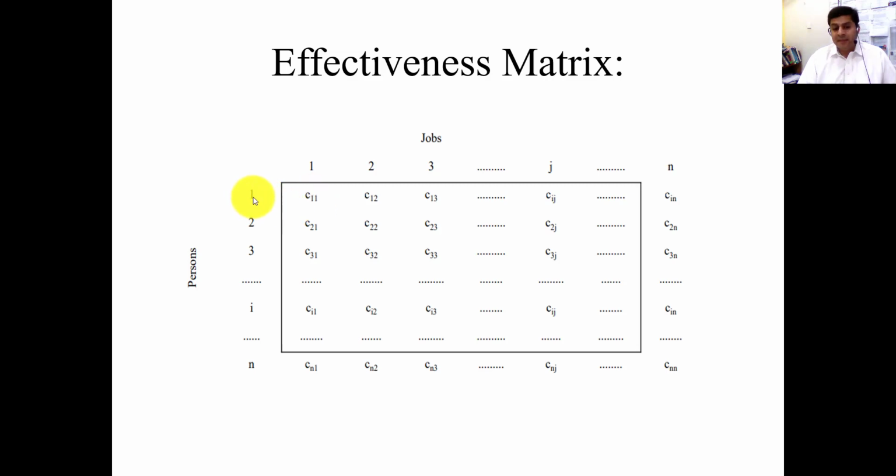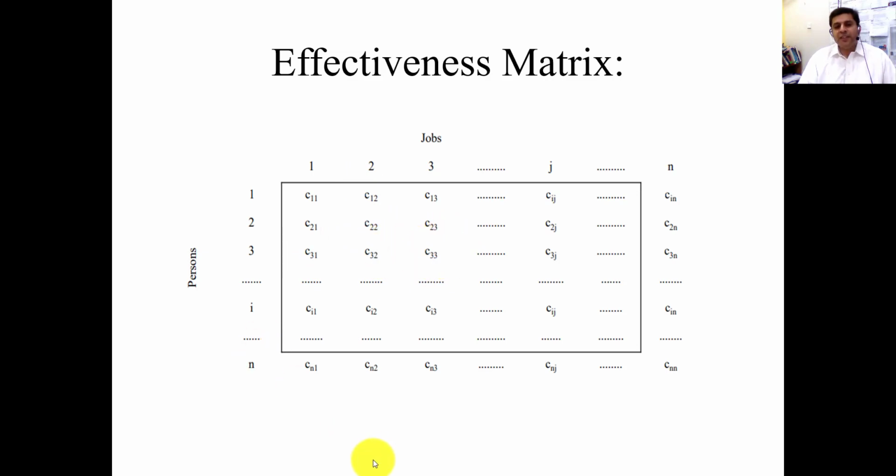If you assign person 1 to job 2, the cost will be C12. If you assign person 1 to job 3, the cost will be C13. And similarly, for general formulation, we write Cij. Similarly, if you assign the third person to job 1, the cost will be mentioned in the effectiveness matrix. It will be C31, C32, C33.